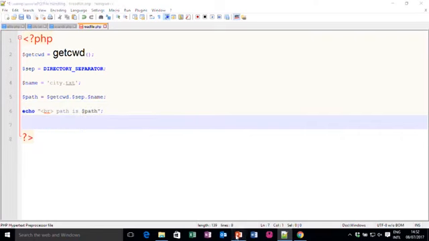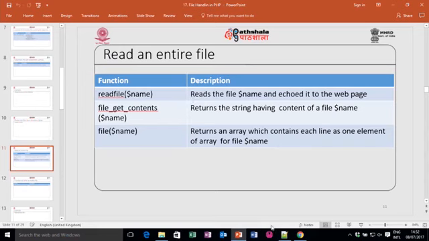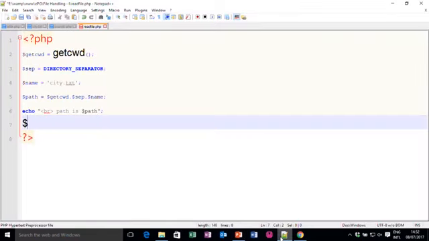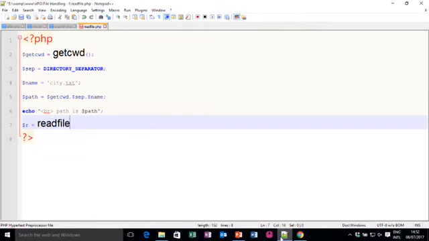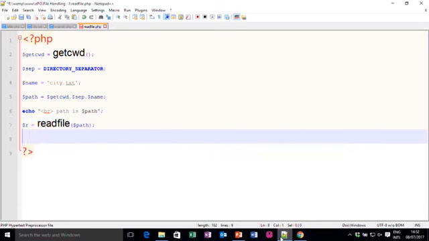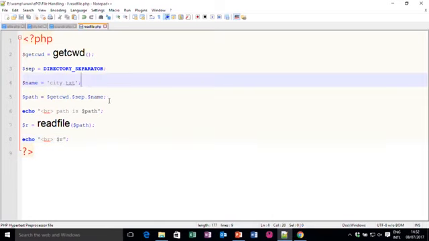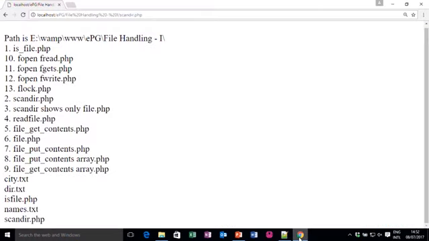Now, as I said, readfile will just simply display it. So, I can say $r is equal to the function readfile, and it will take only a string file name. So, here we have the path, and I can say echo br $r. Very simple program, I just use get current working directory, separator, name of file, and let me run it.